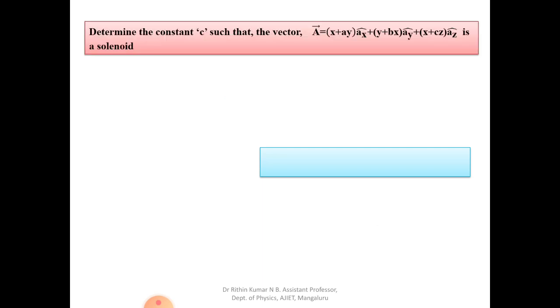So next we can see the second one. Determine the constant c such that the vector A equal to (x plus ay) i cap plus (by plus bx) j cap plus (x plus cz) k cap is a solenoid.